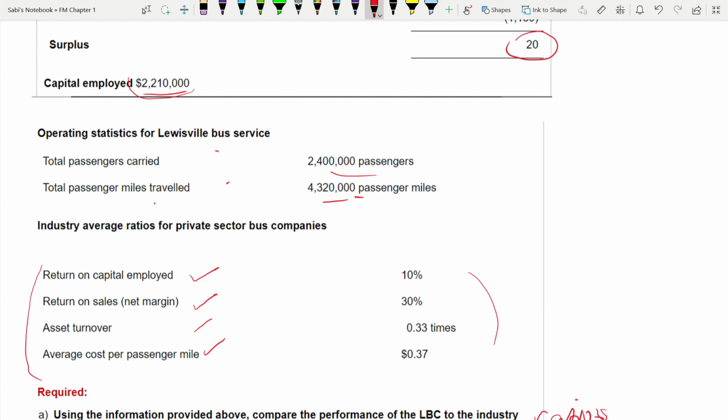So we'll start with return on capital employed. Okay, we'll start first writing the ratios. So let's do that. And when you are doing this question, don't write one ratio and then talk about it, then calculate another ratio, then talk. No, in one go calculate all the ratios, keep it in one place, then start writing. This saves a lot of time rather than doing it the other way around.